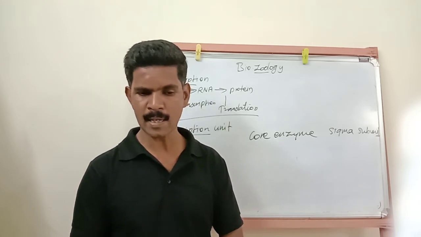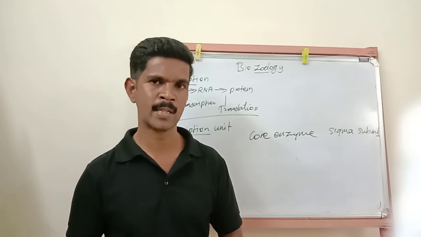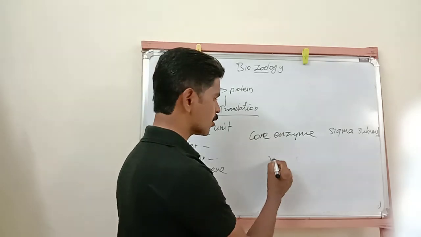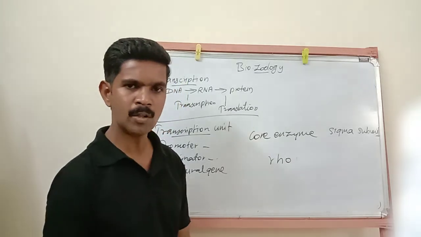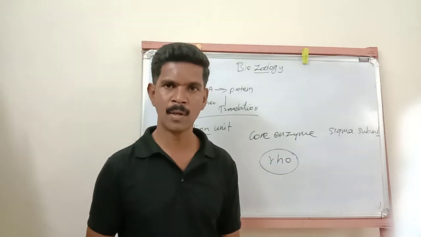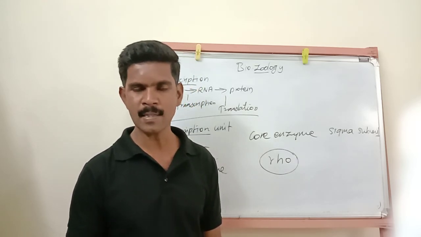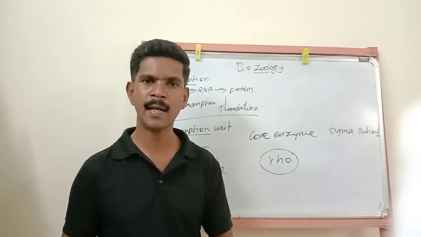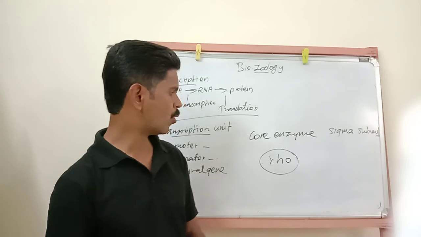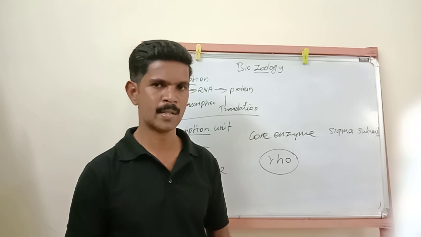This terminator sequence also requires an additional protein, called the Rho protein. The Rho protein is an additional protein molecule present at the terminator sequence, and the terminator sequence finally forms a hairpin-like structure. I hope you all understood the structure of the transcription unit.